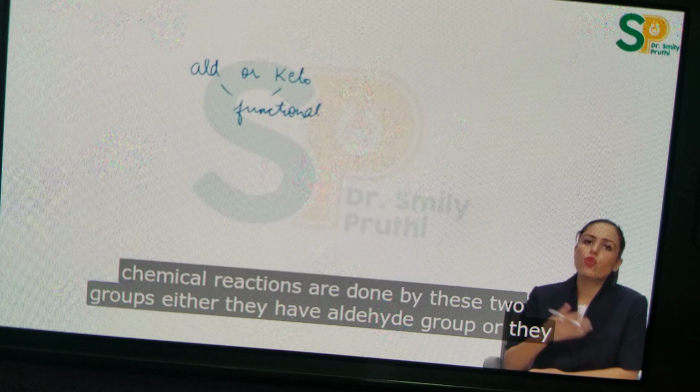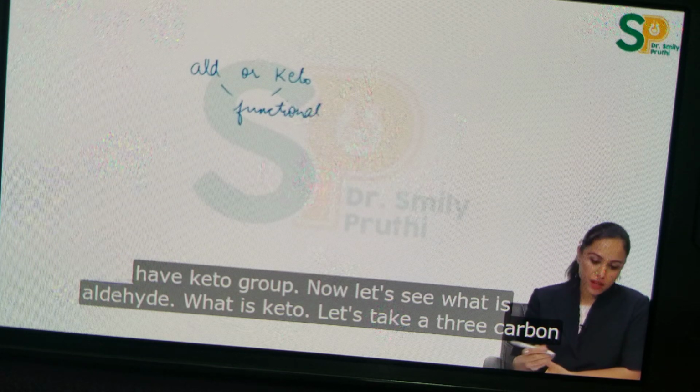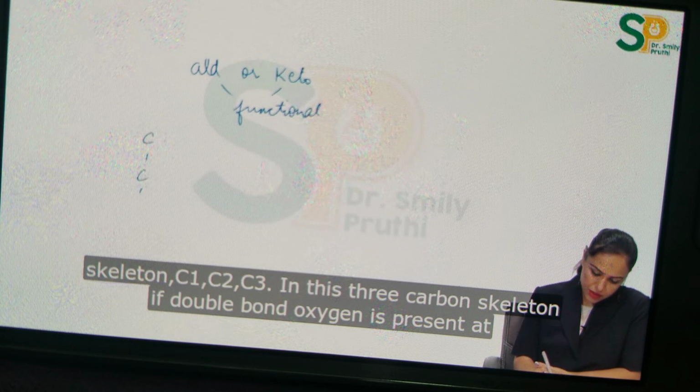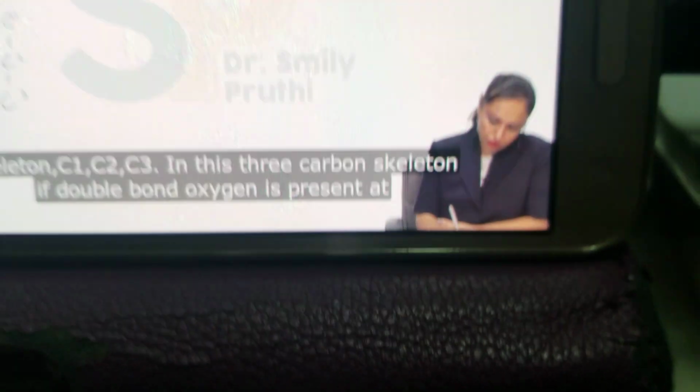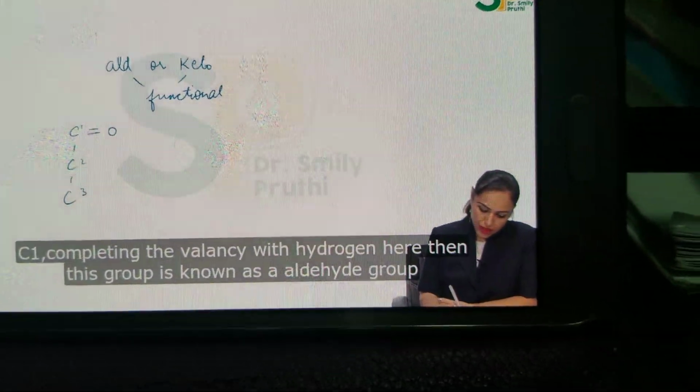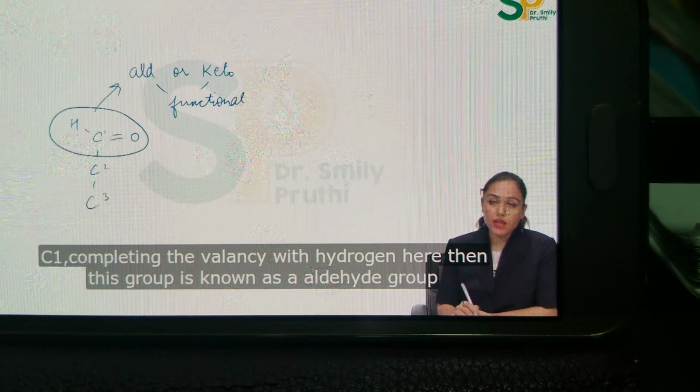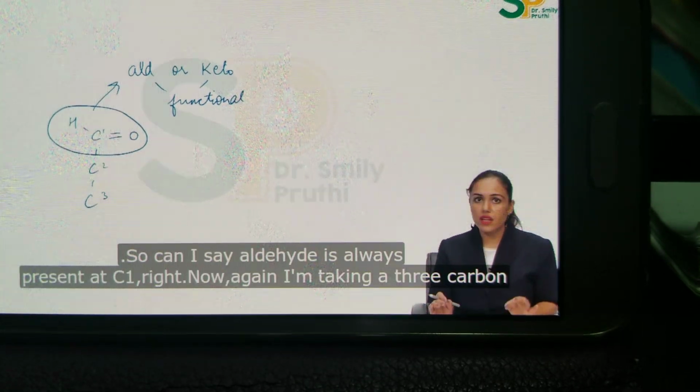Either they have an aldehyde group or they have a keto group. Now let's see what is aldehyde and what is keto. Let's take a 3 carbon skeleton, C1, C2, C3. In this 3 carbon skeleton, if a double bond oxygen is present at C1, completing the valency with hydrogen here, then this group is known as the aldehyde group. So can I say the aldehyde group is always present at C1, right?